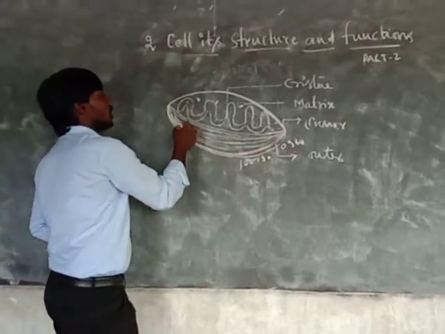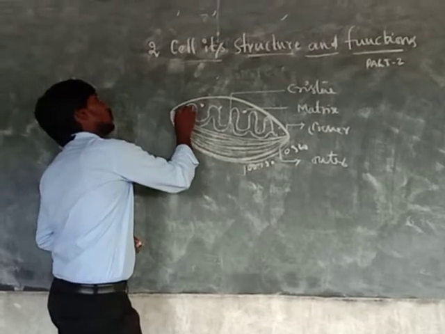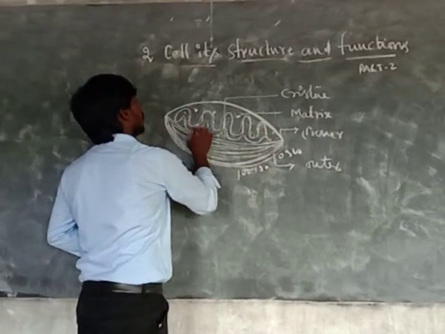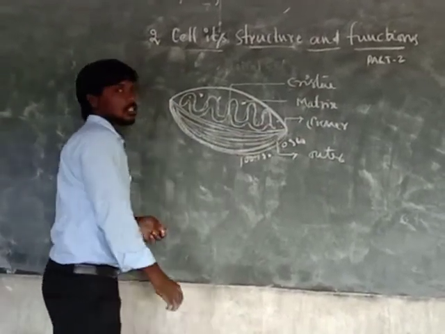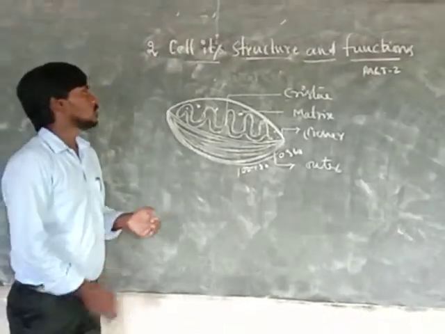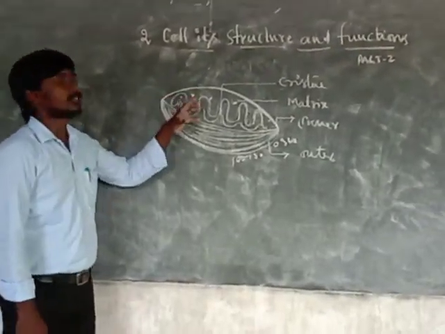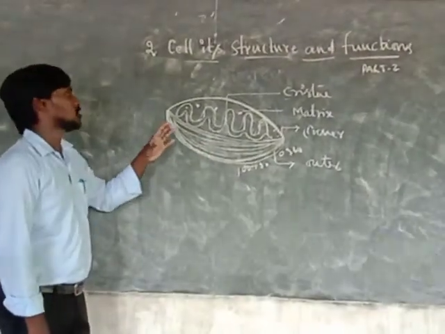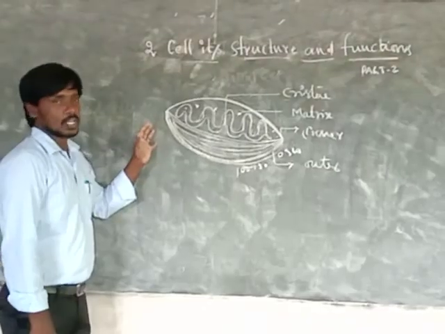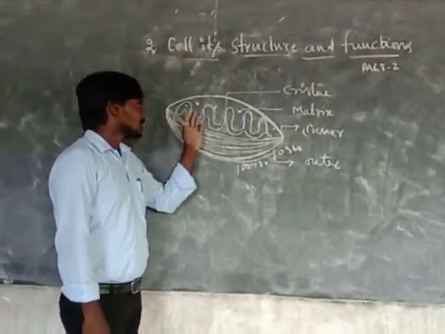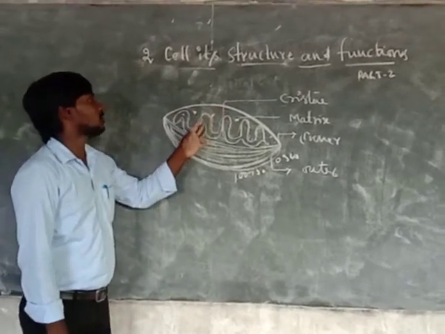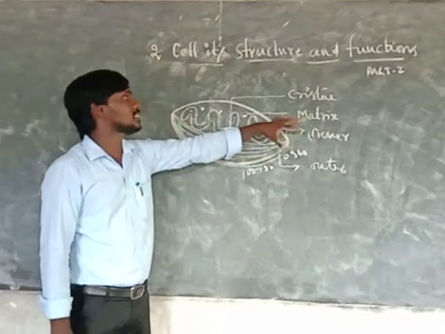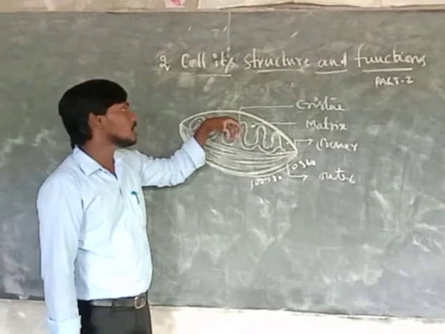In the inner layer there are folding structures, and these folding structures are called cristae. The fluid inside always stays wet, because the mitochondria in living organisms are in a wet condition. This fluid is also called the matrix. What is the use of the matrix? It keeps the inside of the mitochondrion always wet.